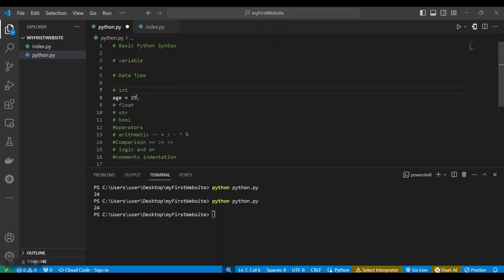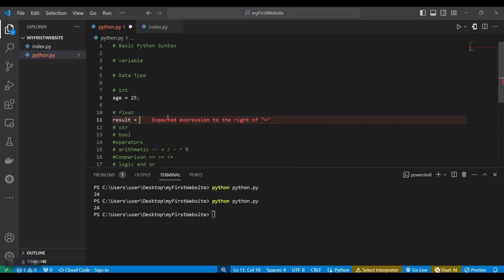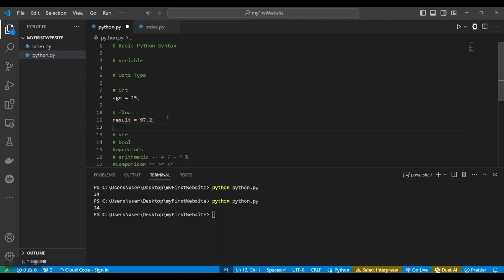The next type of data we can store is a float. The difference between a float and an integer is that a float accepts decimal places. So for instance, we can create a variable called results, and then we can save it as 92, let's say 92 or 97.2. Now, this is another type of data that we can store, and this is called a float because it has a decimal place.